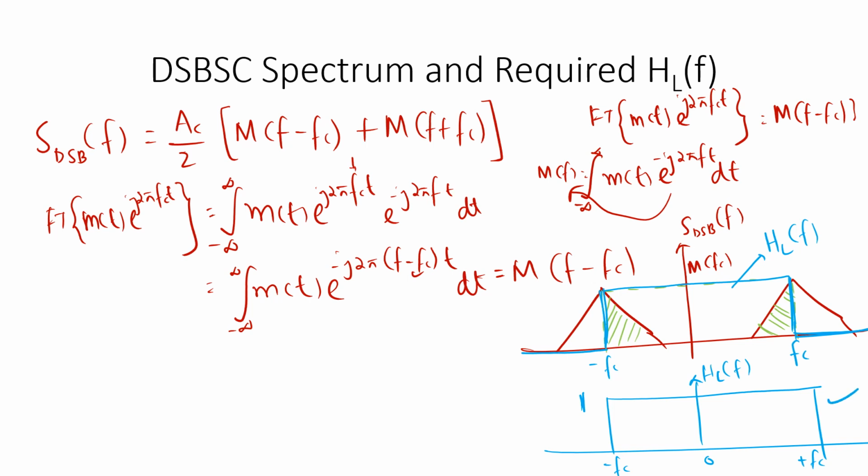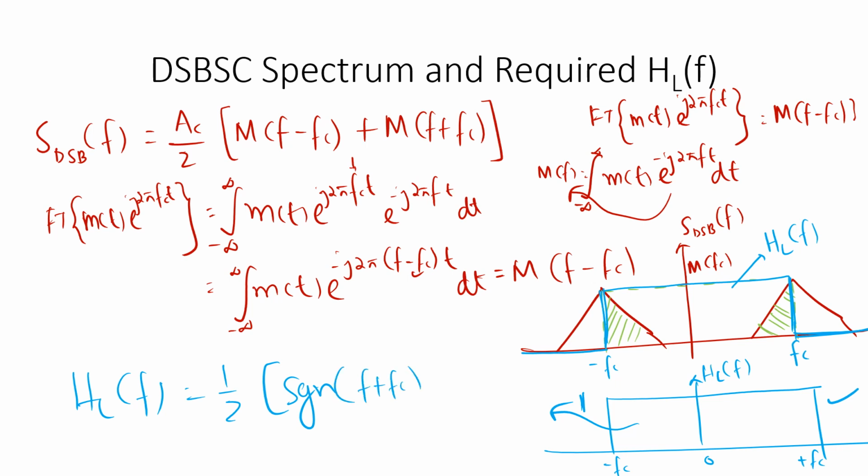Now, how do we obtain this mathematically? In the next class we will see this filter HL of f will be equal to half times signum of f plus fc minus signum of f minus fc.